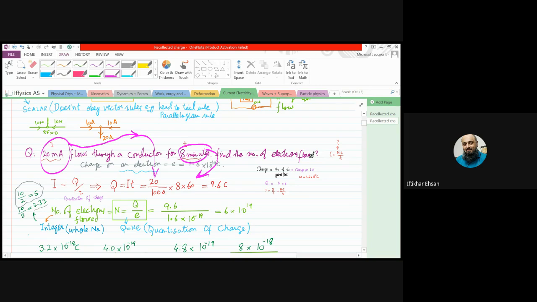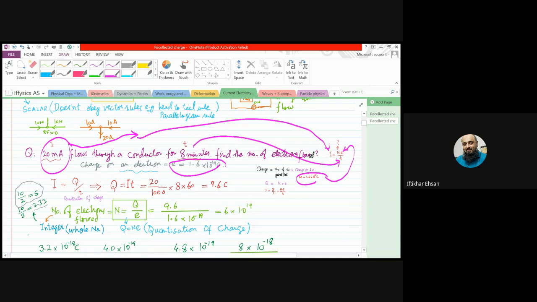The value of e is the elementary charge, which I have written here. So you substitute the values of e, I, and time. You can find the number of electrons, right? Clear?